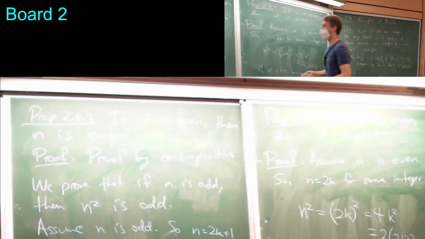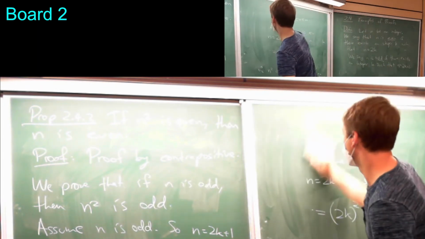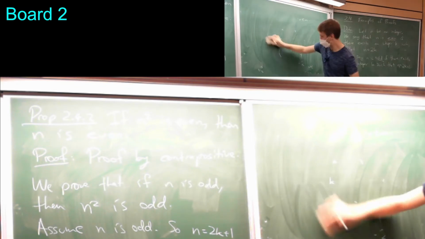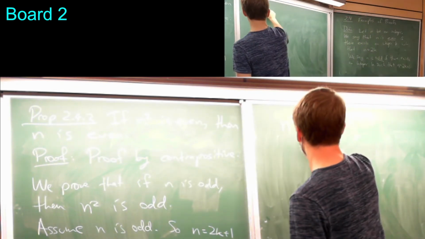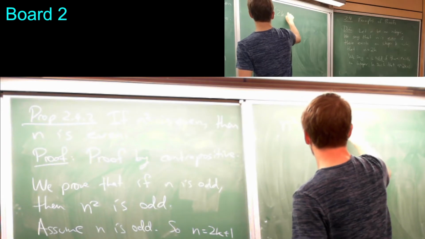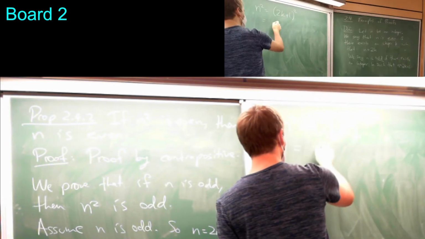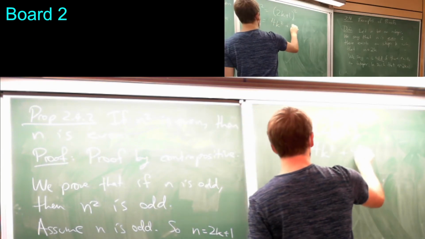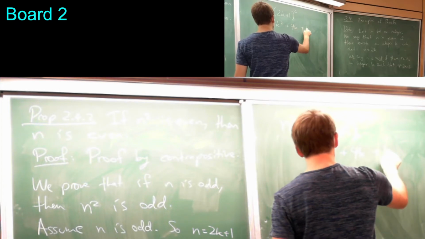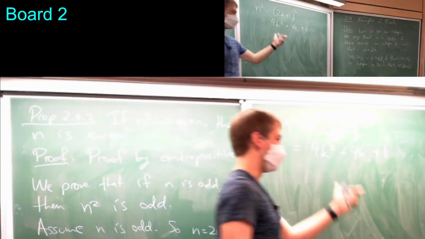Anyway, whatever. Okay, so n is 2k plus 1 for some integer k. And now I'm going to square it. A little bit harder algebra than last time, but I think this is 4k squared plus 4k plus 1. How do I know that this is odd?